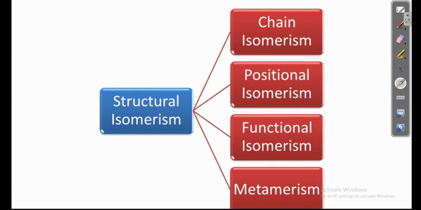Structural isomerism is classified into four important types. Number one is chain isomerism, number two is positional isomerism, number three is functional isomerism, number four is metamerism.